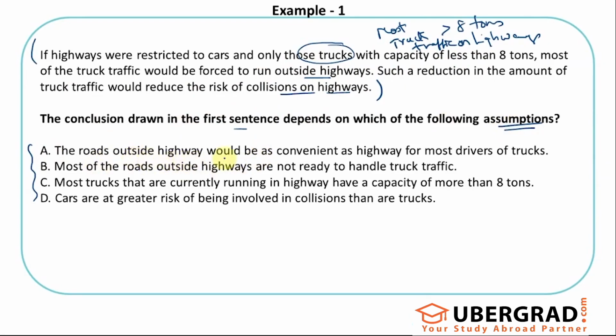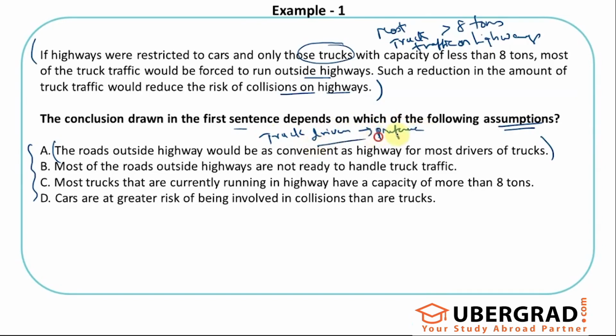Let's read the first option. The roads outside highway would be as convenient as highway for most drivers of truck. So how would this make any sense as an assumption? It's basically saying that the truck drivers have no preference because they feel it's all the same.